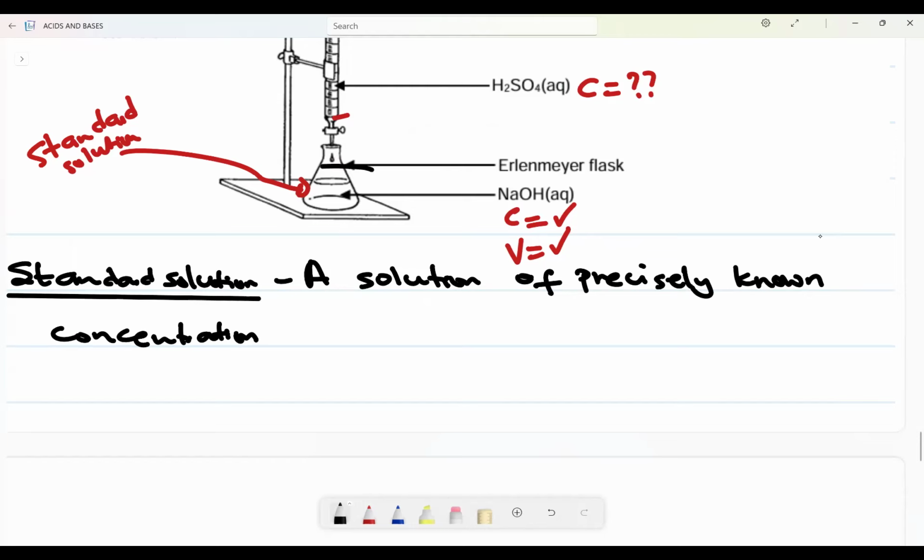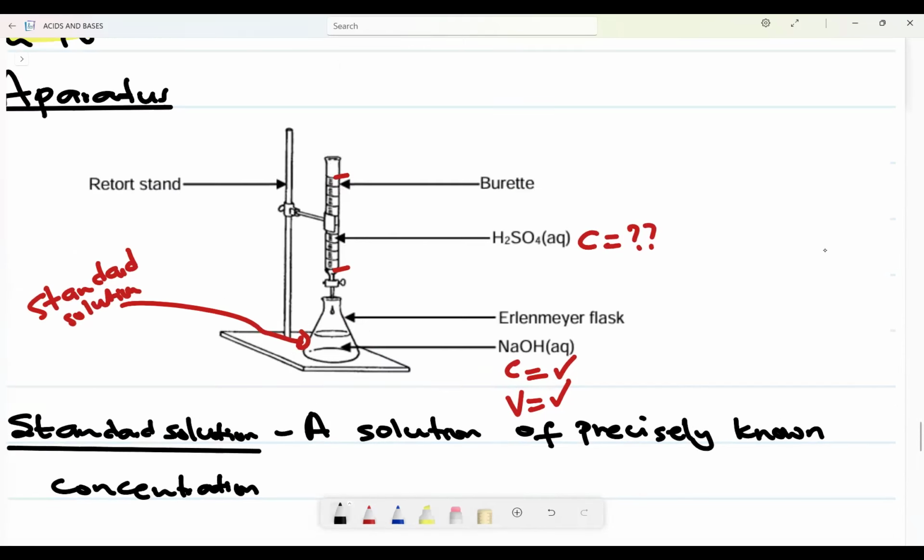It means we know exactly the concentration that's in here, and the volume of that. But we will use that standard solution to do what? To determine the concentration of H2SO4.